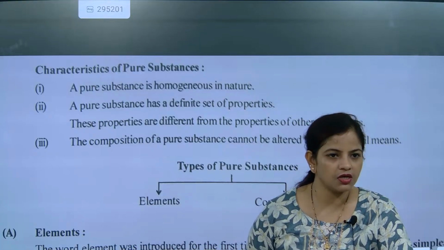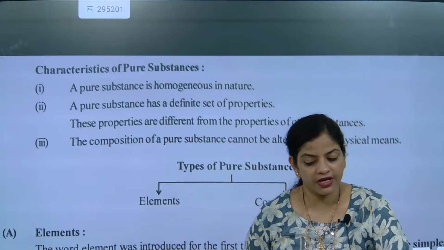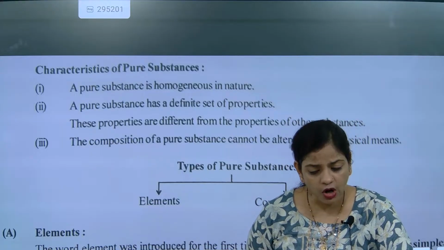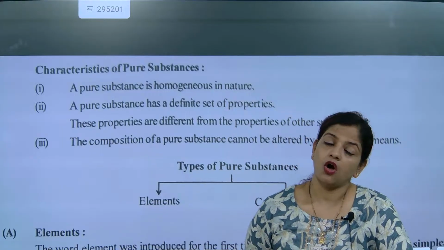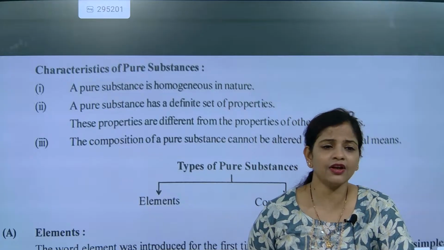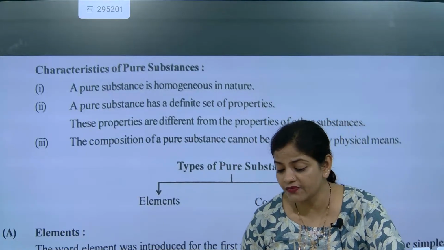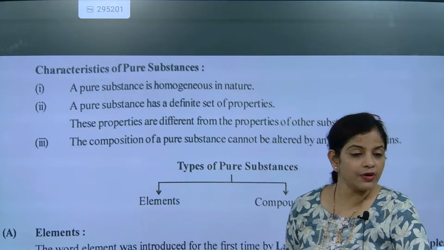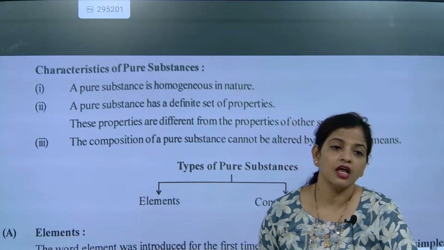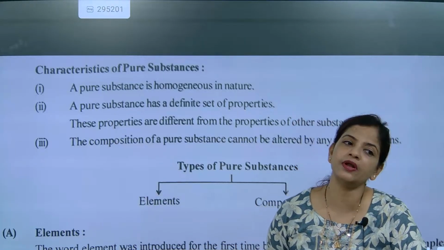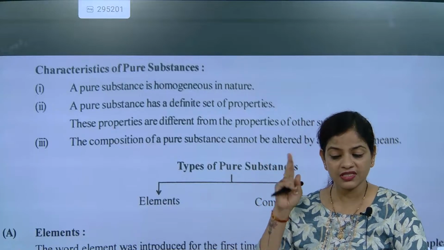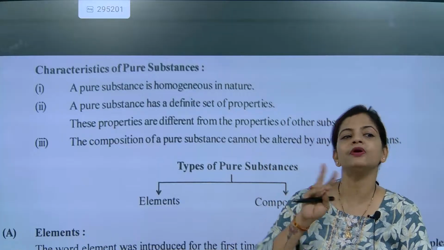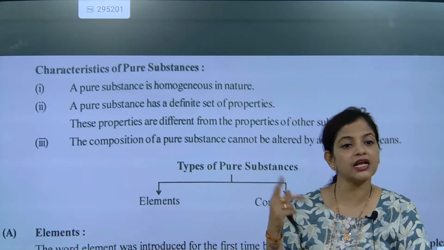Understood? It's fixed. The atomic number of carbon is fixed; we cannot change it. Did you get my point? So the atomic number of pure substances or their composition cannot be changed. One example I have given you is carbon monoxide and carbon dioxide gas. They both have carbon and oxygen.